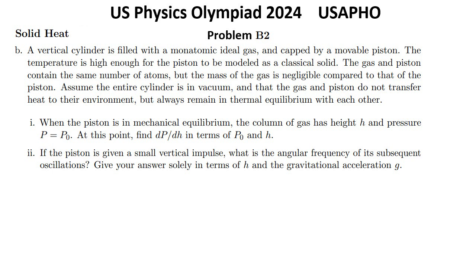Part 1. When the piston is in mechanical equilibrium, the column of gas has height h and pressure P equals P0. At this point, find dP over dh in terms of P0 and h. Part 2. If the piston is given a small vertical impulse, what is the angular frequency of its subsequent oscillations? Give your answer solely in terms of h and the gravitational acceleration g.